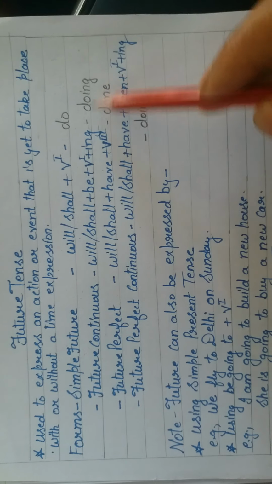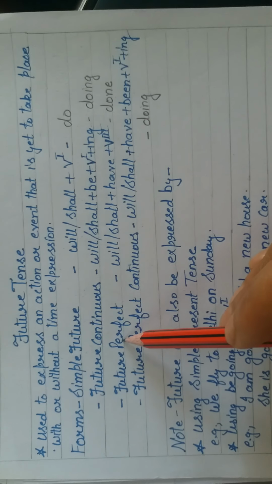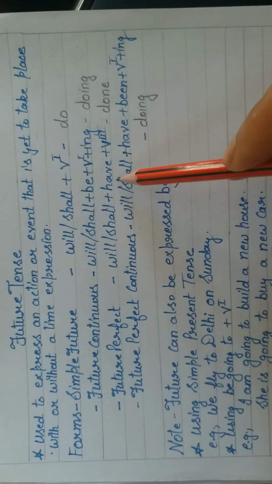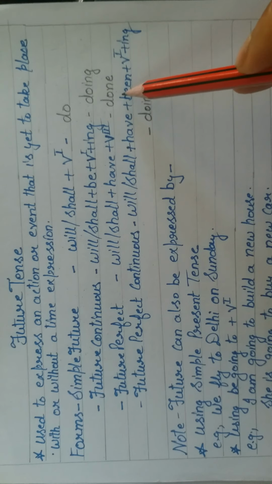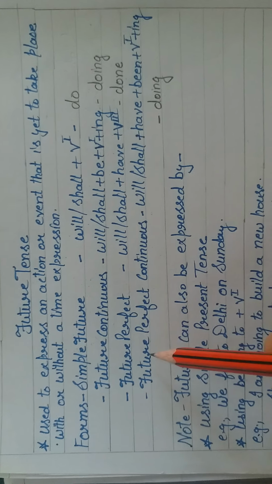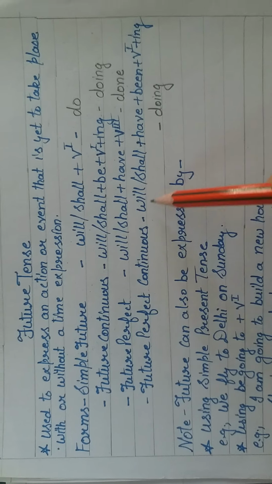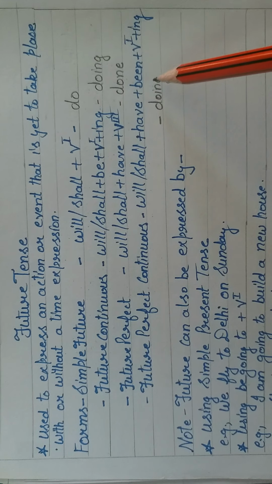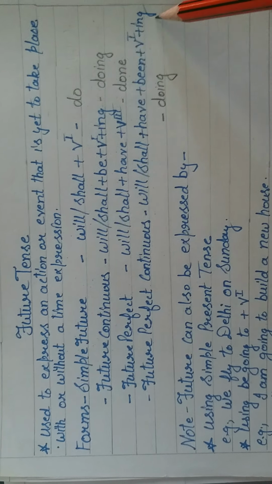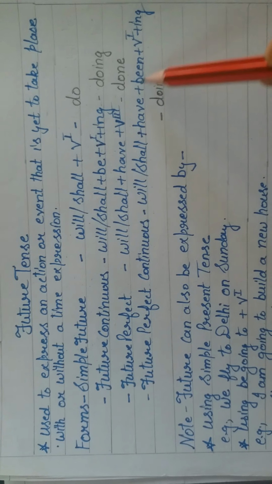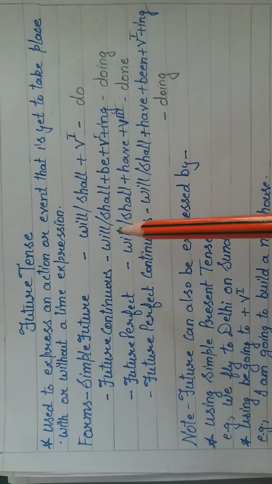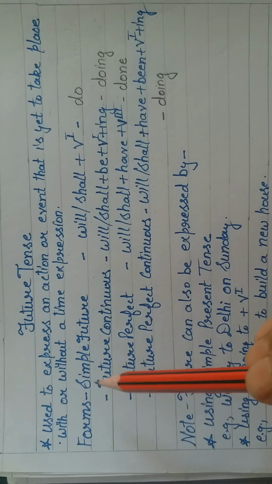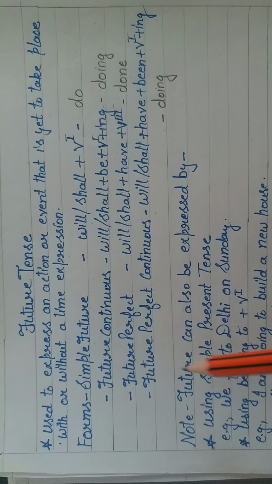Then future perfect, will, shall, have plus third form of the verb, means will, shall, have done. Next is future perfect continuous, will, shall, have been plus first form of the verb plus ing, means will, shall, have been doing. So this way we use future tense in these 4 forms.